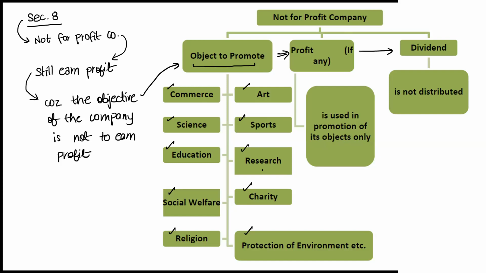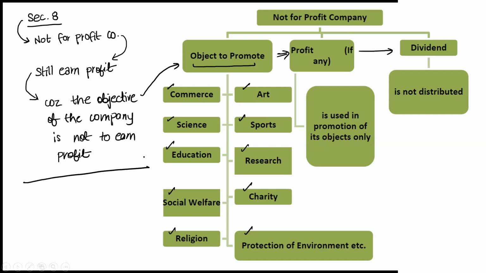Now Vineet is asking, investors do not invest with the motive to earn profit, right? So the objective is not to earn profit. The objective is again to promote the objective. Correct. Okay, so just remember.